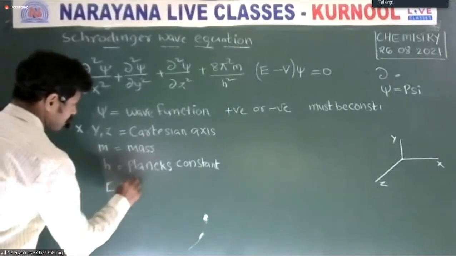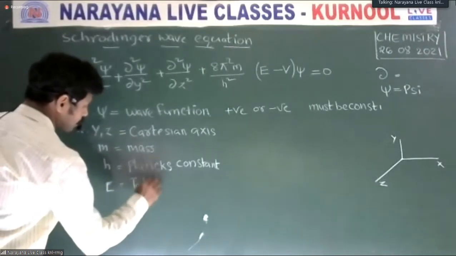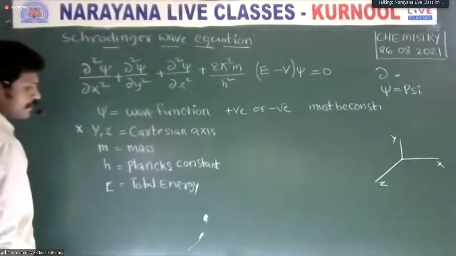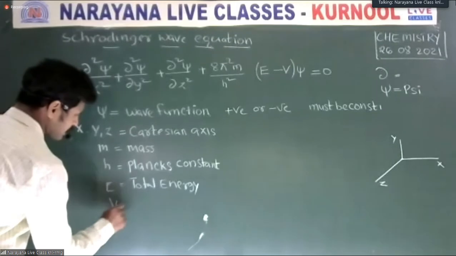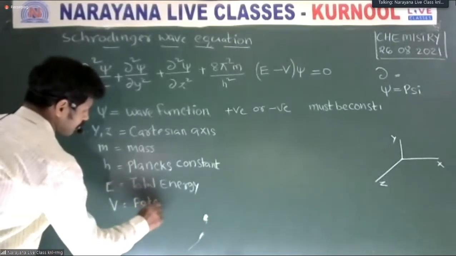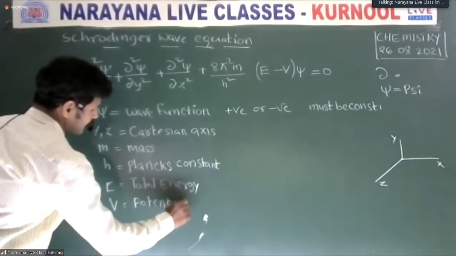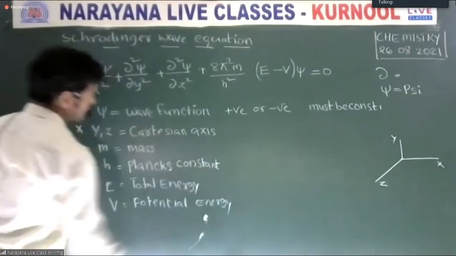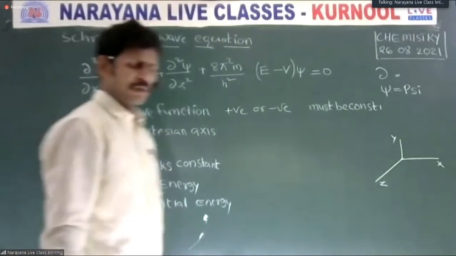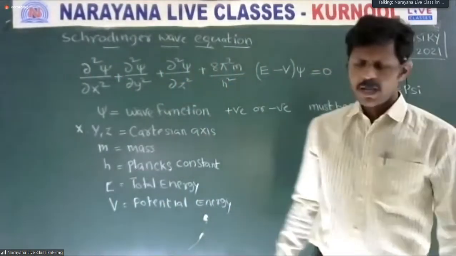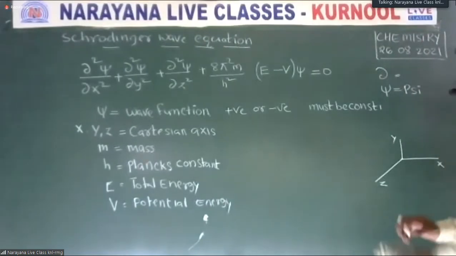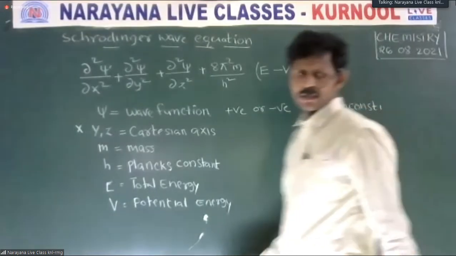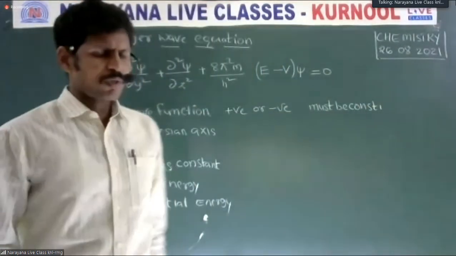E is the total energy. V is the potential energy. What is the Schrödinger wave equation? Explain each term. The Schrödinger wave equation explains the properties of macroscopic bodies.